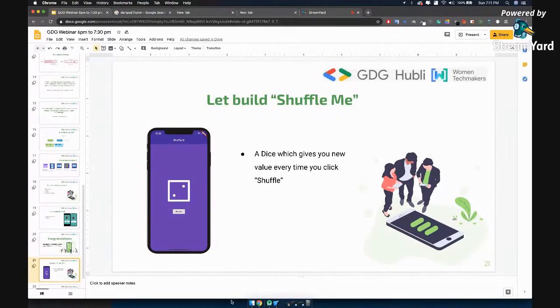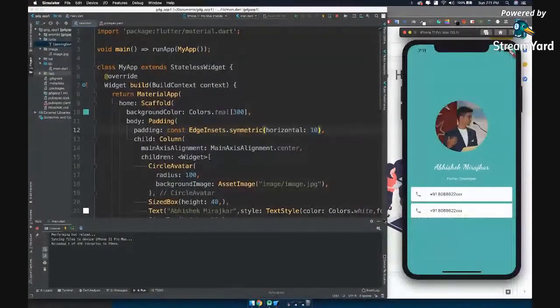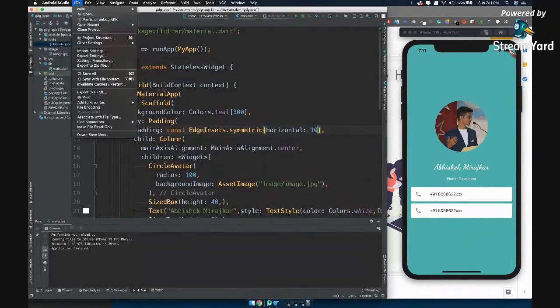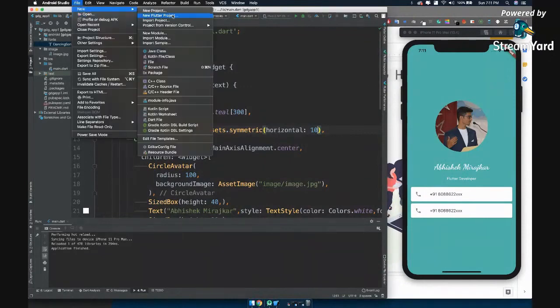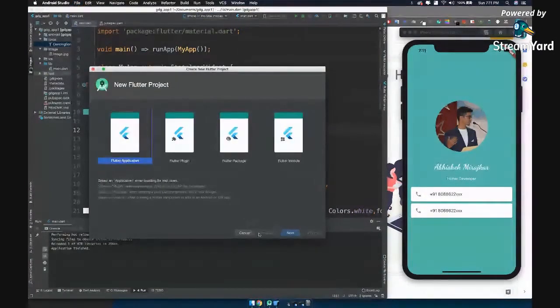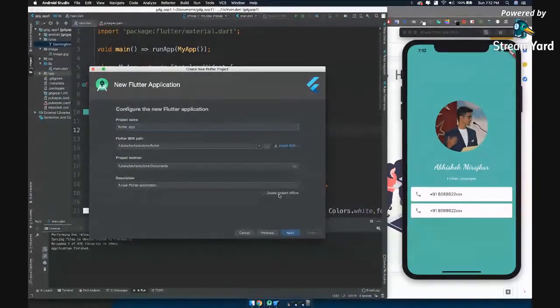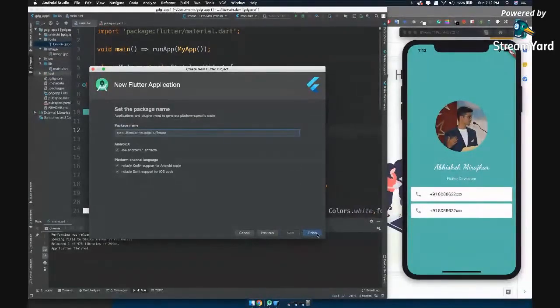Amazing. So let's come back to our Android project. Let's stop this project as of now. Let's come to new, let's come to new Flutter project. Click on start. Let's say GDG underscore shuffle, shuffle underscore app. Let's hit next. Let's say next again.